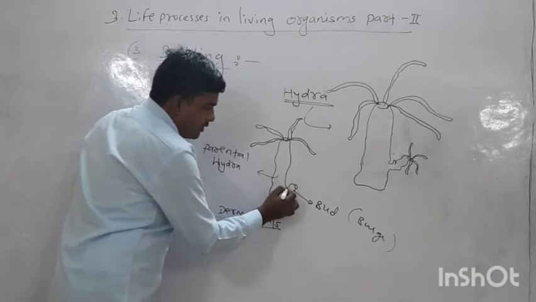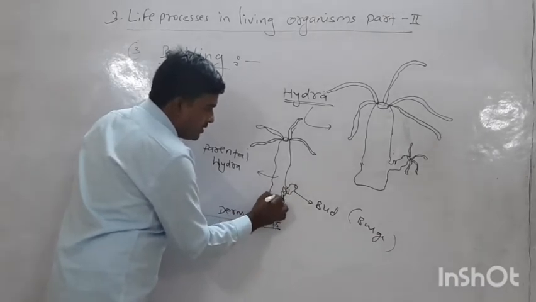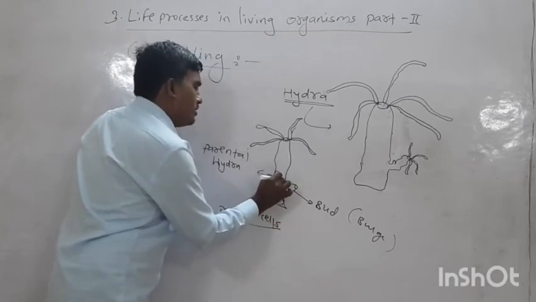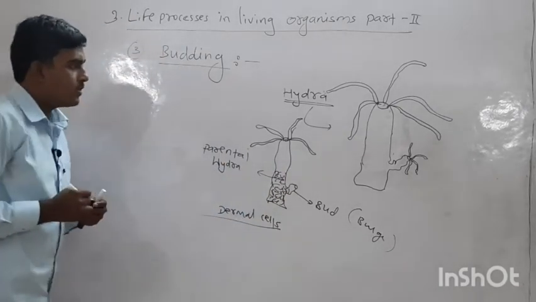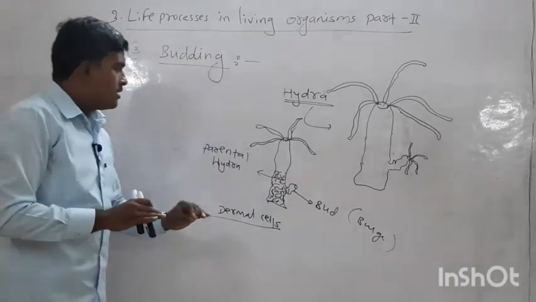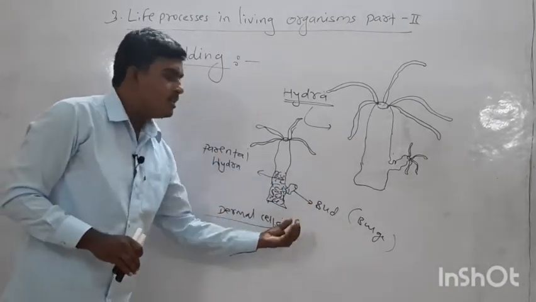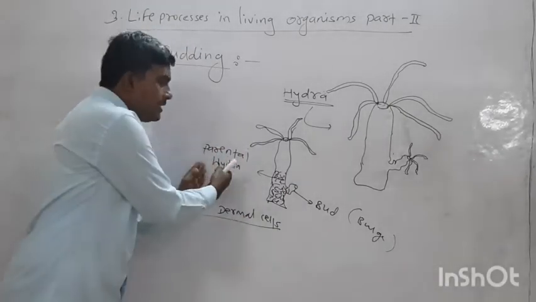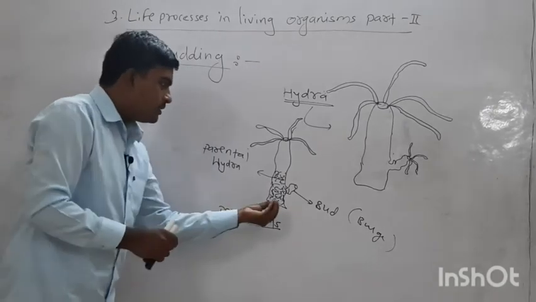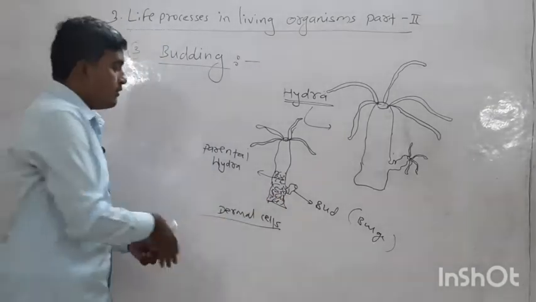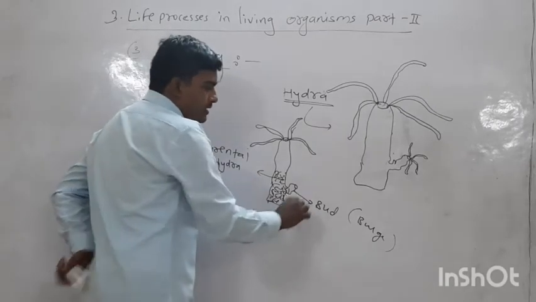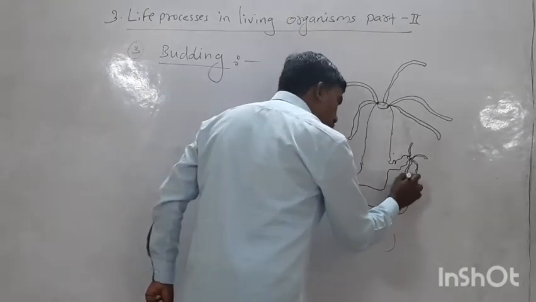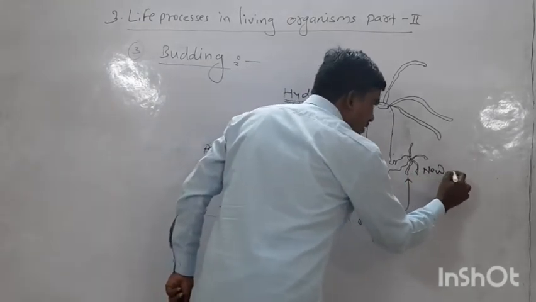These are all kinds of cells, the cells of hydra. You can draw like this all parts of the body of hydra. What happened here? This formed bud gradually grows by taking nutrients from the parental hydra. This bud takes nutrients from where? From the parental hydra, and finally this bud grows up and forms a new hydra.